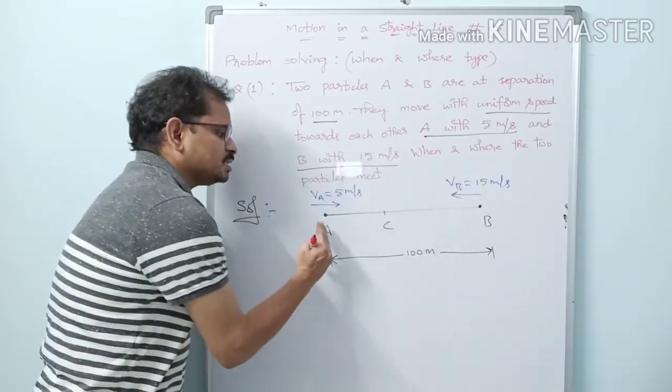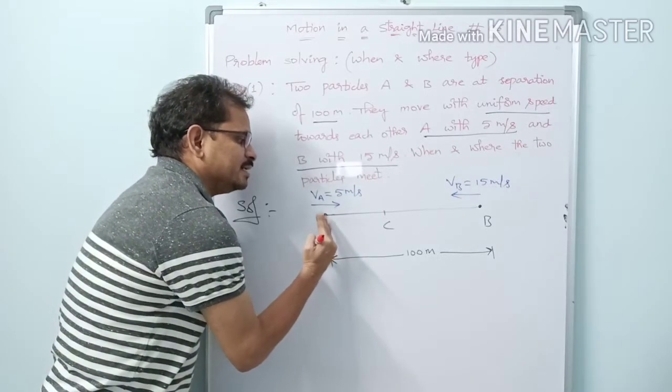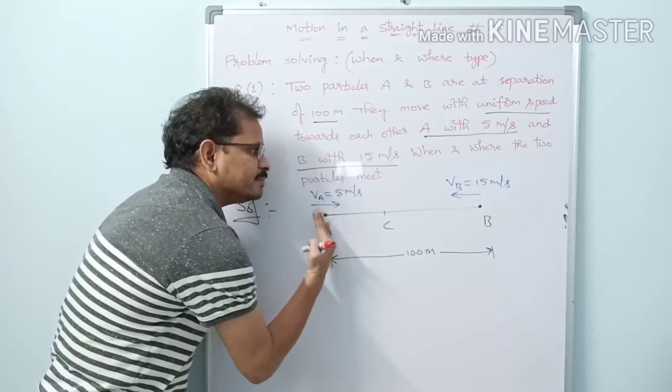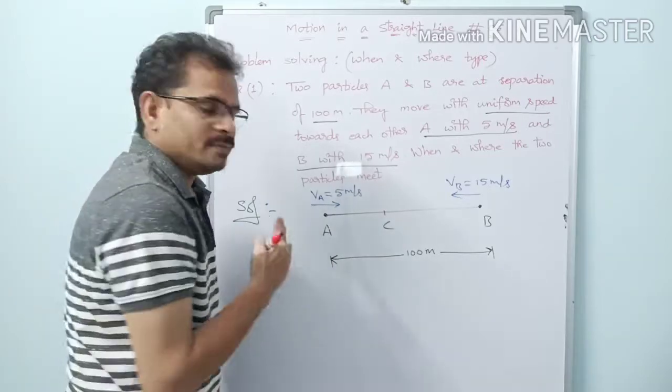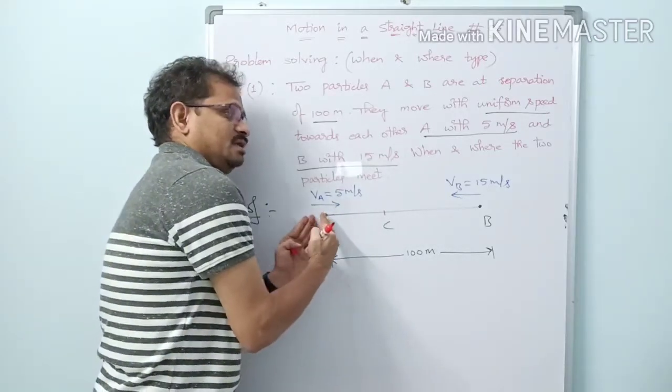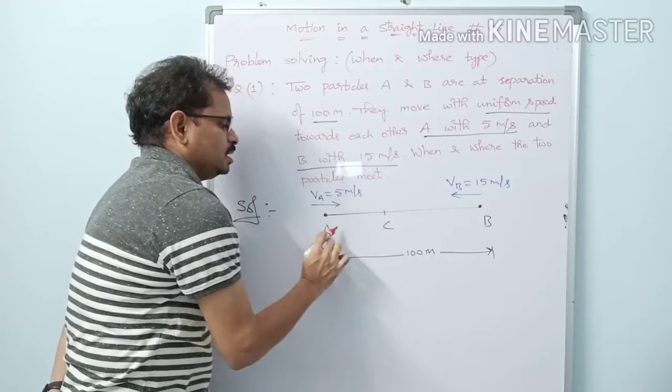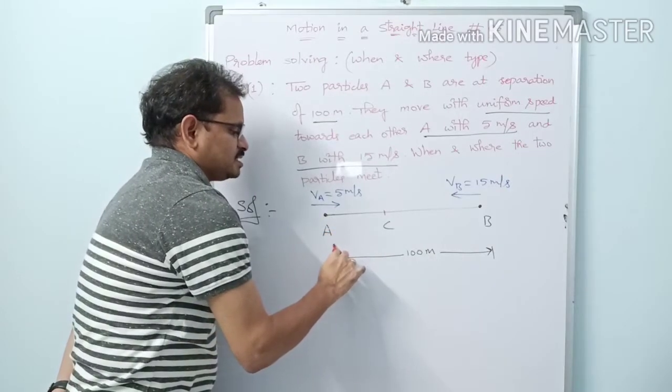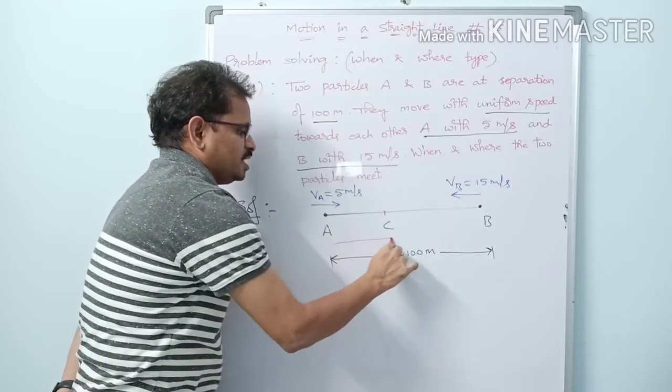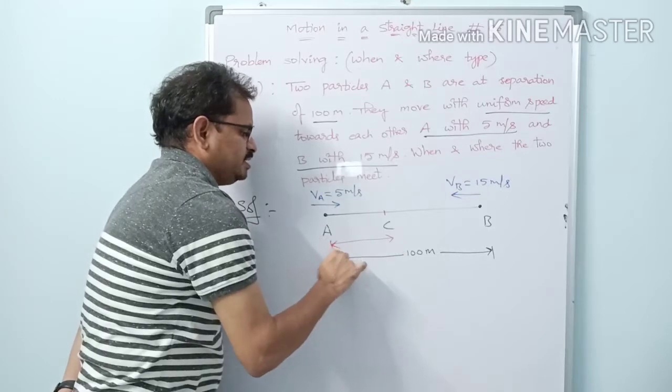Let us measure the distance from this point A, because it is a habit of us to measure things from left to right. So let us consider the distance traveled by A, from A to C, to be some D.